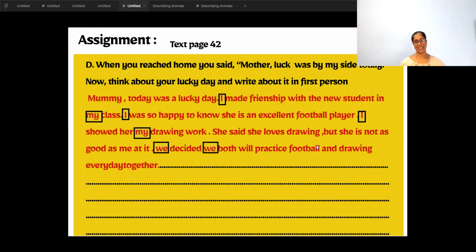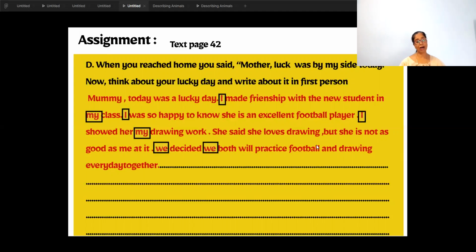Now, a small assignment. It is already there in your textbook, page 42. And what is this assignment, homework? Homework is, when you reached home, you said, Mother, luck was by my side today. You're telling Mummy, today was a lucky day. Luck was there with me.